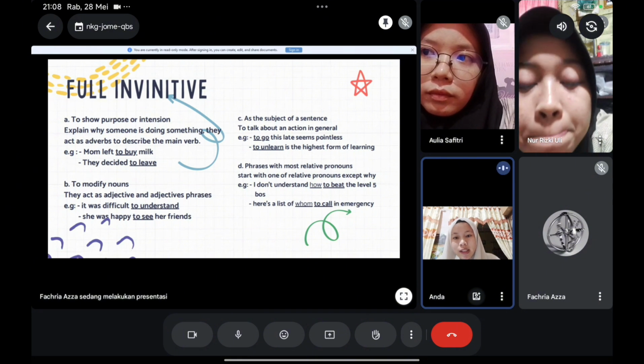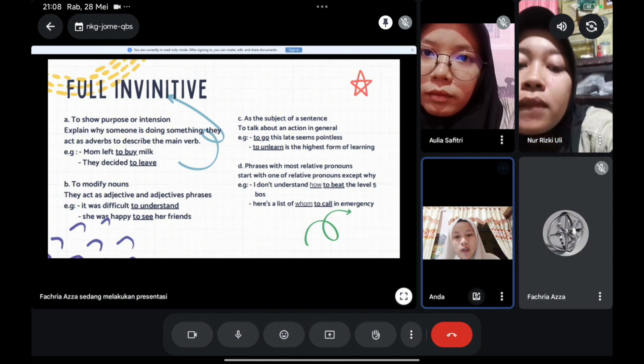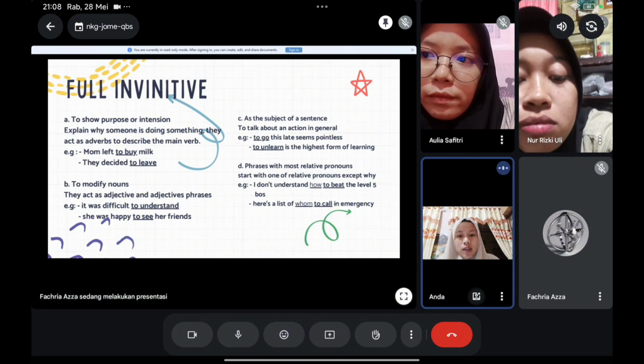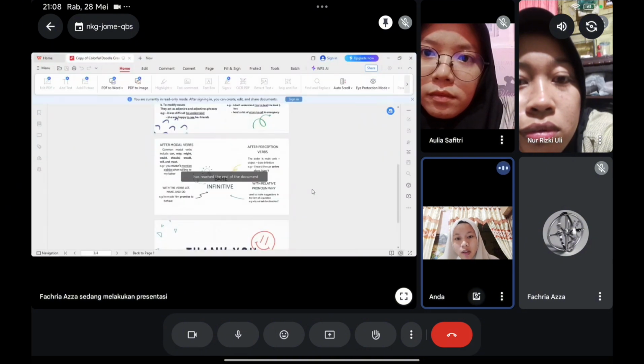And the last function is about phrases with most relative pronouns. So for full infinitive, we only use relative pronouns that include how, whom, what, when, where, and so on. But in full infinitive, we don't use why.